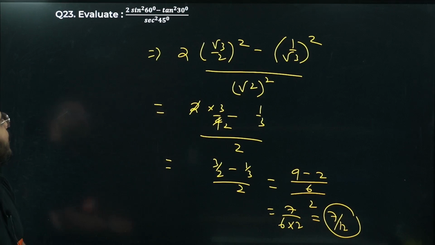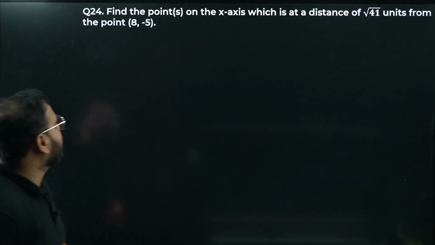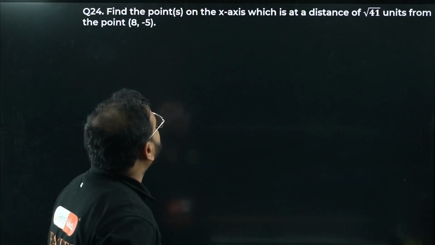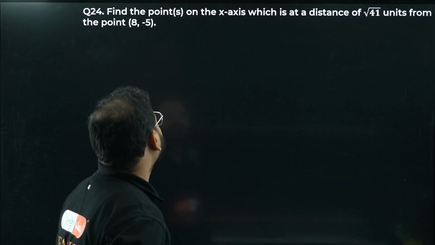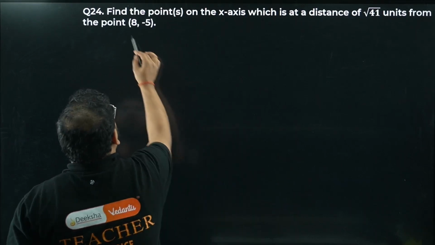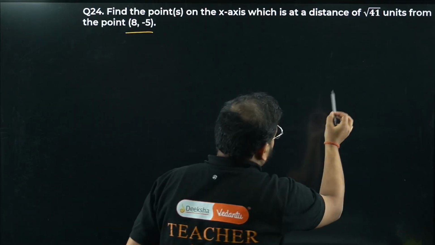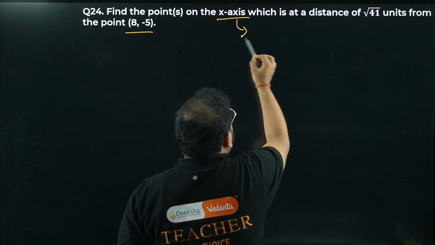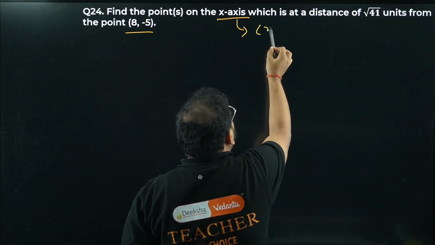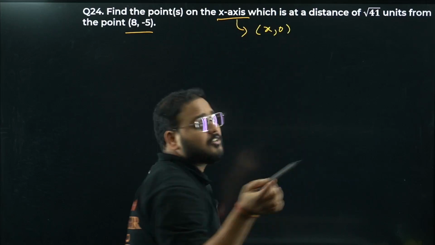Moving to question number 24: find the points on the x-axis which are at a distance of root 41 units from the point (8, -5). On the x-axis, any point is (x, 0), because the y coordinate is always 0.